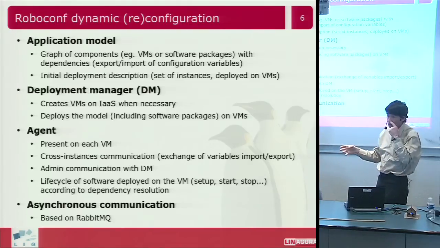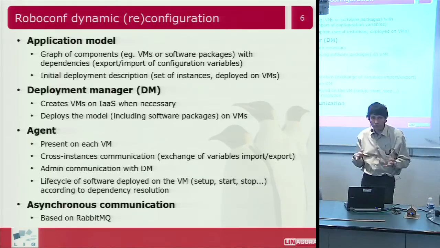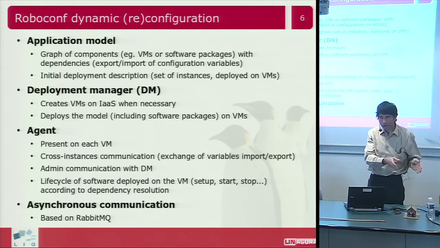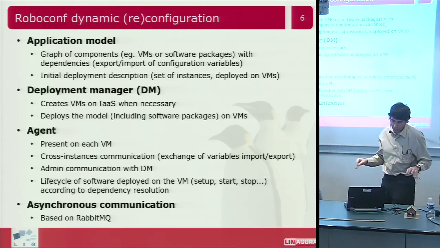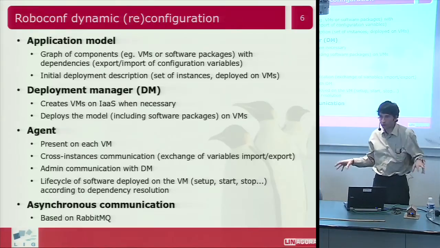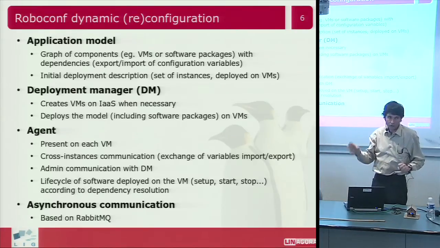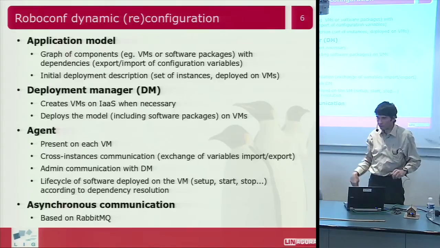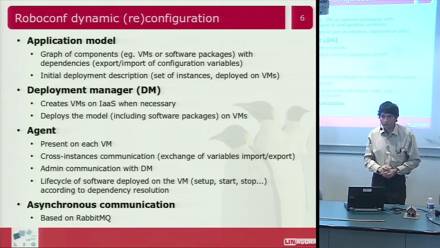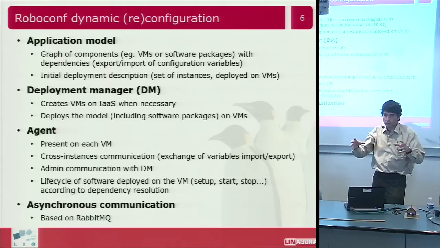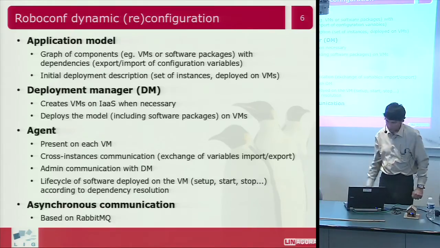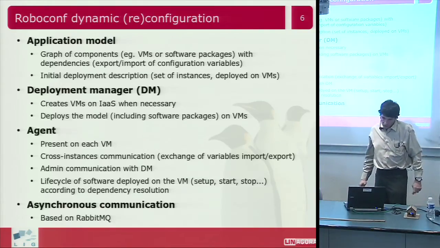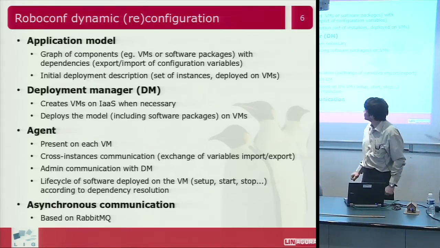So we see we have a slight difference between a target VM and the software component, but globally, the formal view is the same. In fact, it's a component, and we have a graph of components that can contain each other. A VM can contain a software bundle that can itself be a container that may contain other bundles, and it can be unlimited. So we have a graph of components, which is the application model.